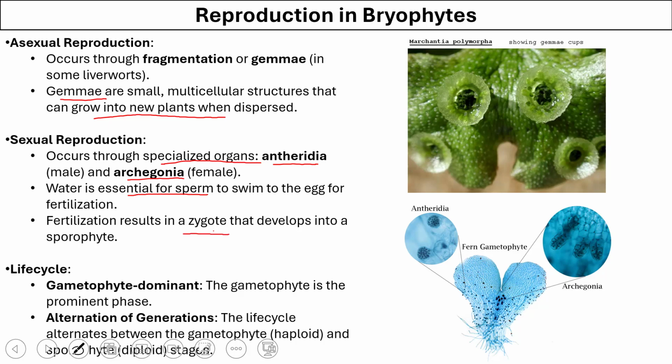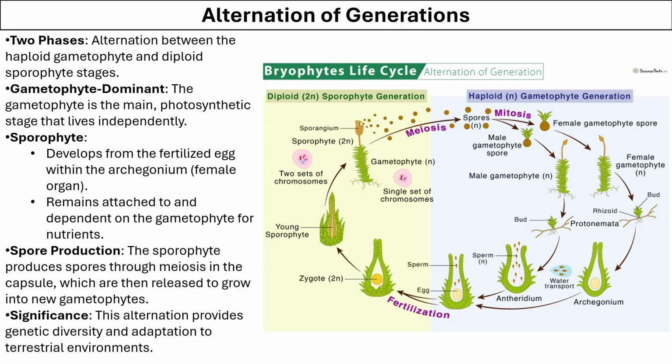Fertilization results in a zygote that develops the sporophyte. In the life cycle of bryophyte, you will see a gametophyte and a sporophyte. That is why they have alternation in their generations. Out of the sporophyte and gametophyte, the gametophyte is the dominant phase of life. Now let's have a look at the alternation of generation in bryophytes.